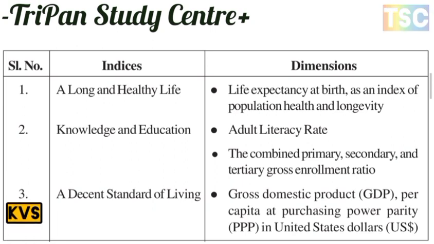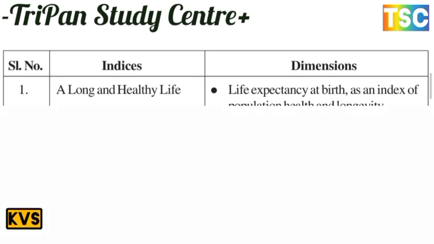And next, standard of living: gross domestic product, GDP per capita at purchasing power parity, PPP, in United States dollars. This is important here, the standard of living.